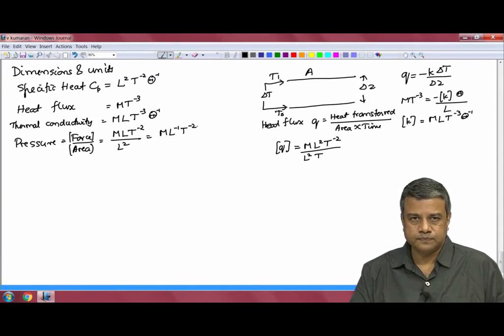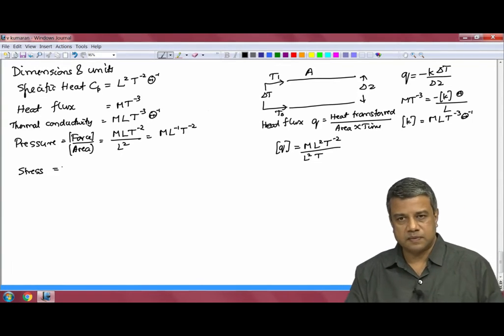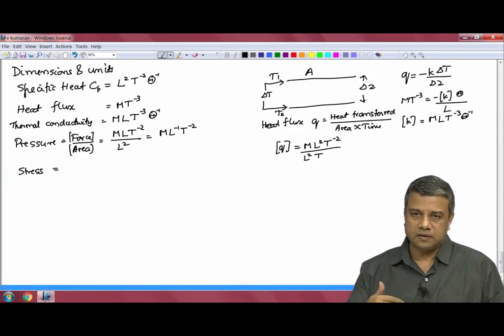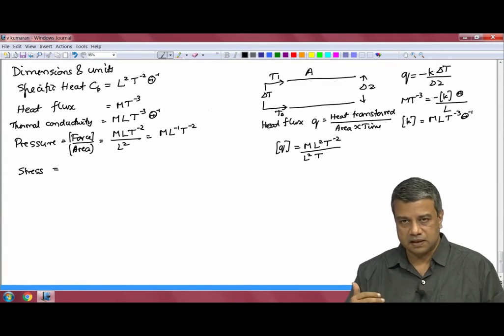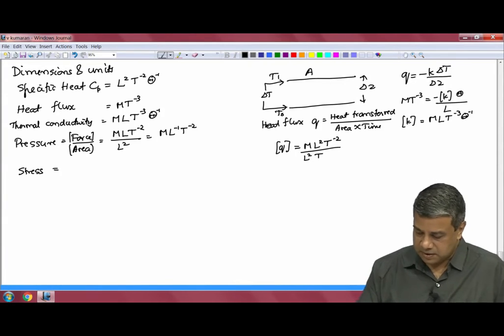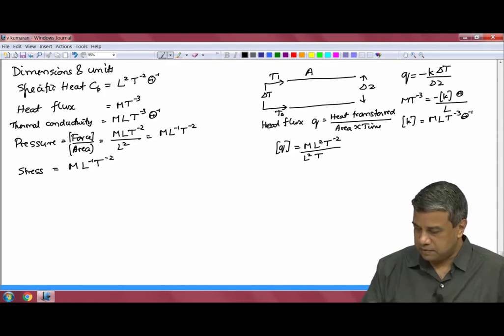Similarly, the stress has the same dimension, force per unit area. Typically, pressure is acting perpendicular to the surface, whereas the shear stress is acting parallel to the surface, but the stress also has the same dimension as pressure, that is m L inverse T power minus 2.